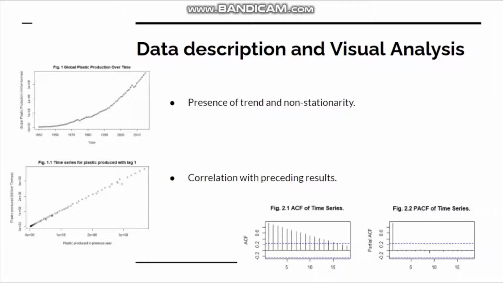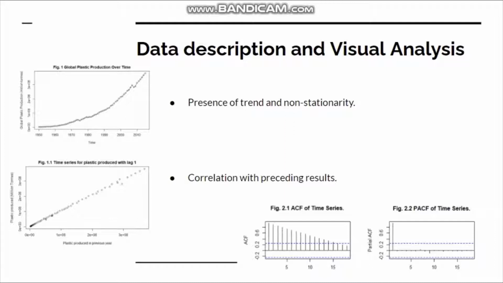Additionally, the ACF 2.1 shows that there are significant correlations at every lag except for the last few. The significance of the lags gradually decays across the x-axis. This pattern is a strong indication of non-stationarity within the dataset.